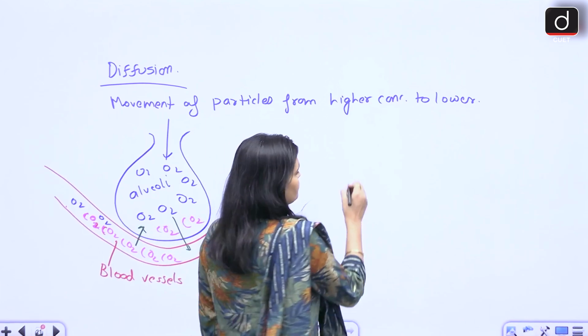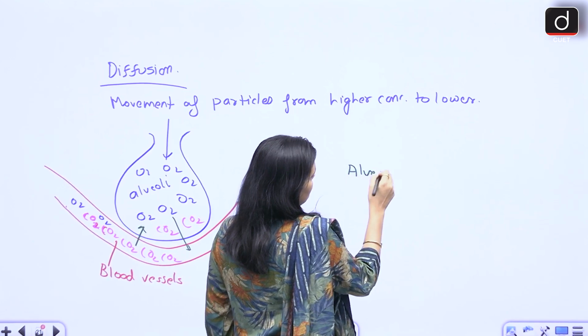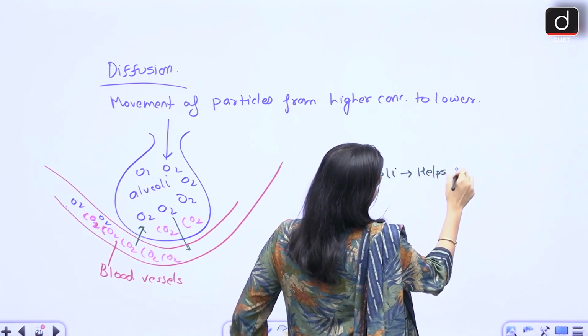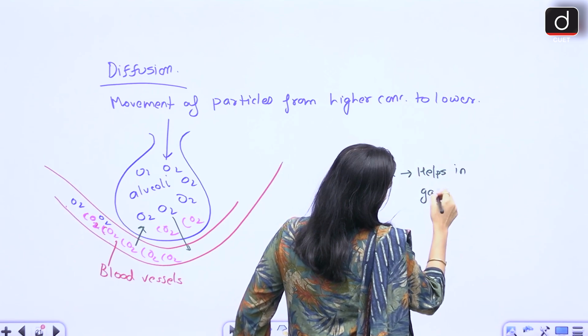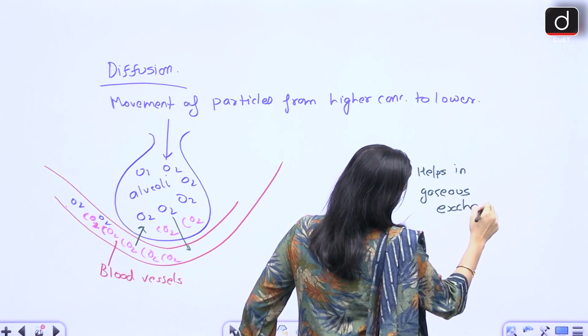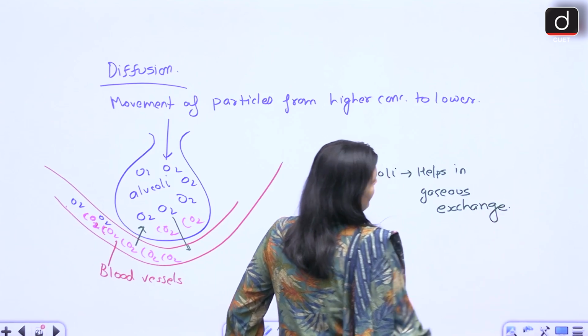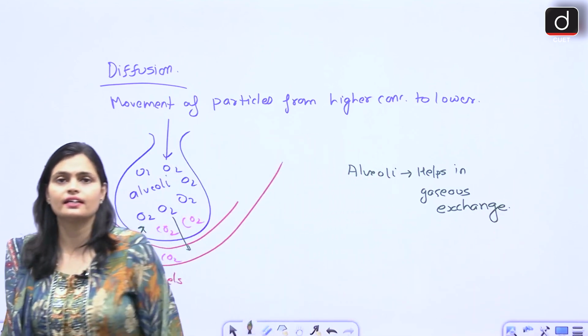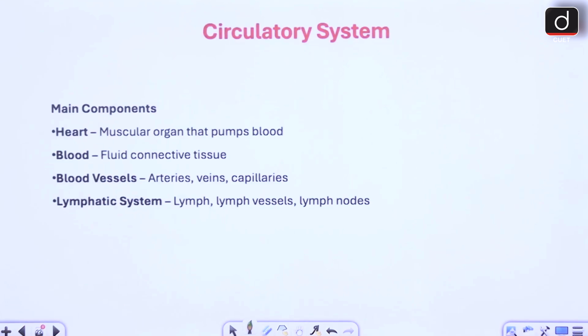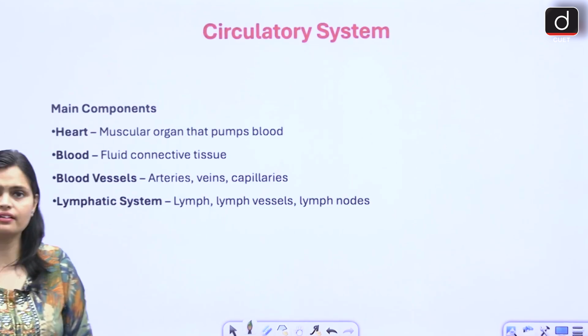So alveoli. Alveoli helps in the gaseous exchange. Okay. So this is all about respiratory system.